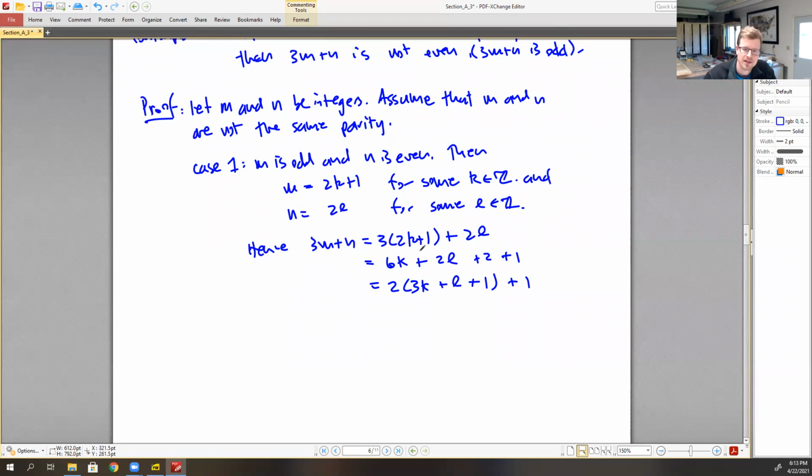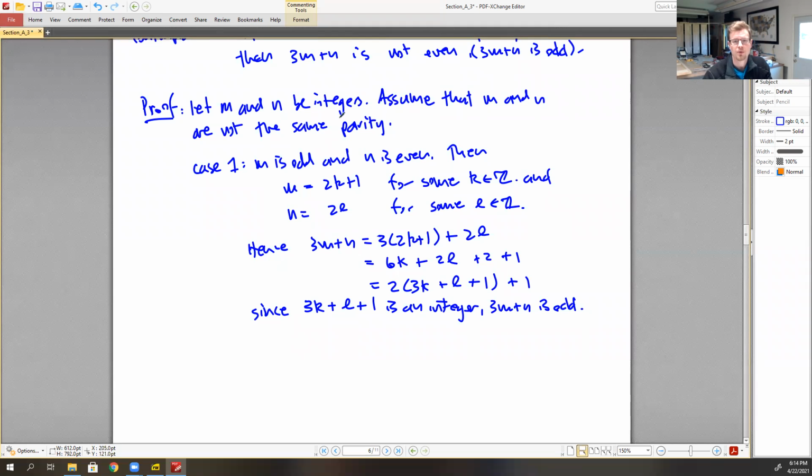Of course, let's observe that this is an integer first. Since 3k plus l plus 1 is an integer, 3m plus n is odd, since it's written as 2 times an integer plus 1.